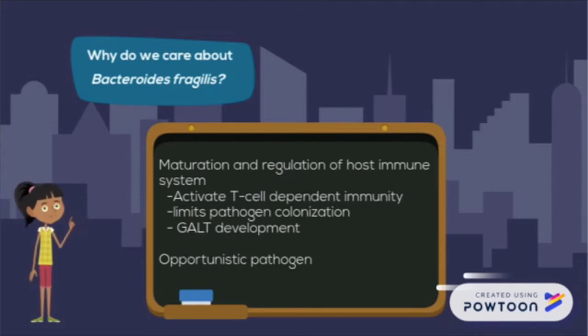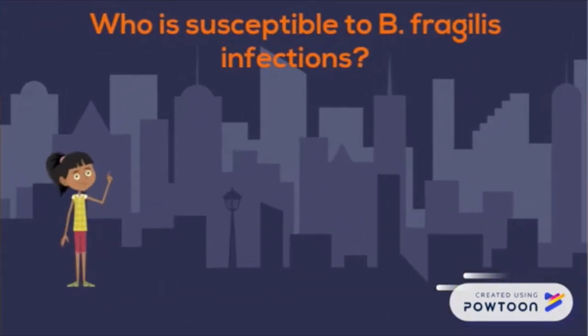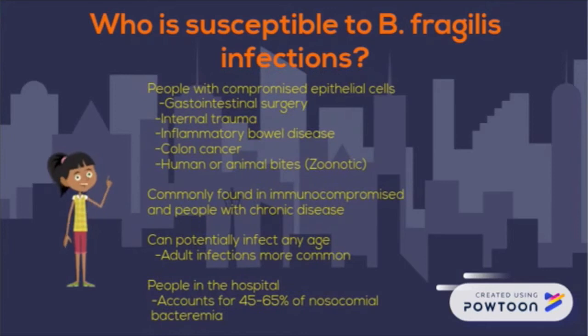Despite the good, normal functions of B. fragilis, it may act as an opportunistic pathogen. B. fragilis infects people with compromised epithelial cells. Potential causes include gastrointestinal surgery, internal trauma, inflammatory bowel disease, colon cancer, and human or animal bites.